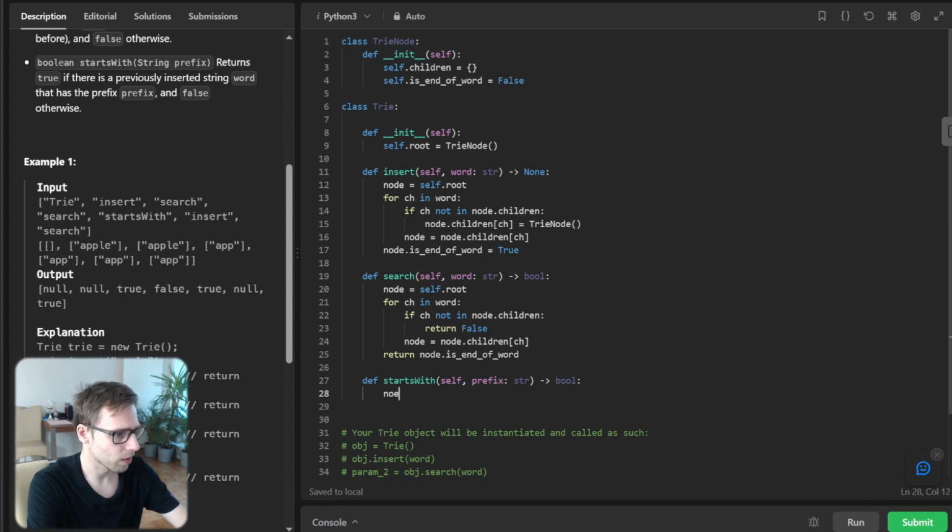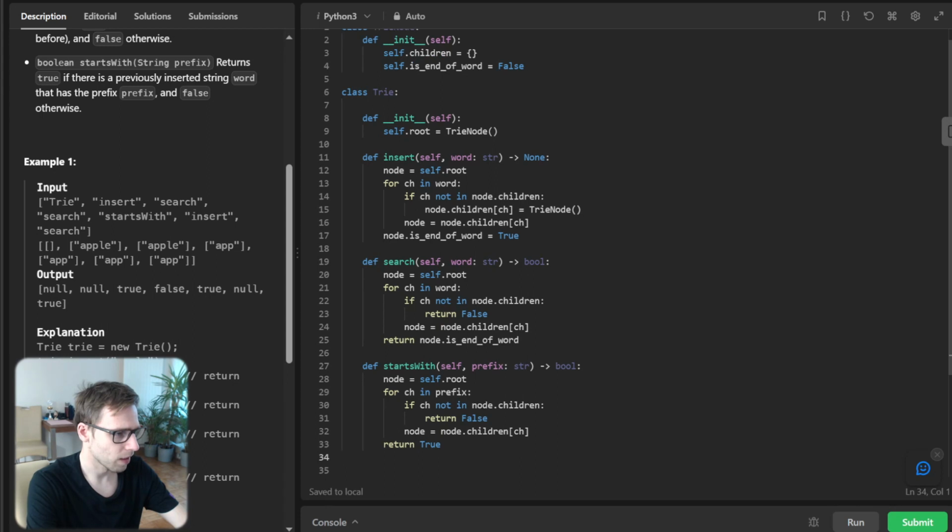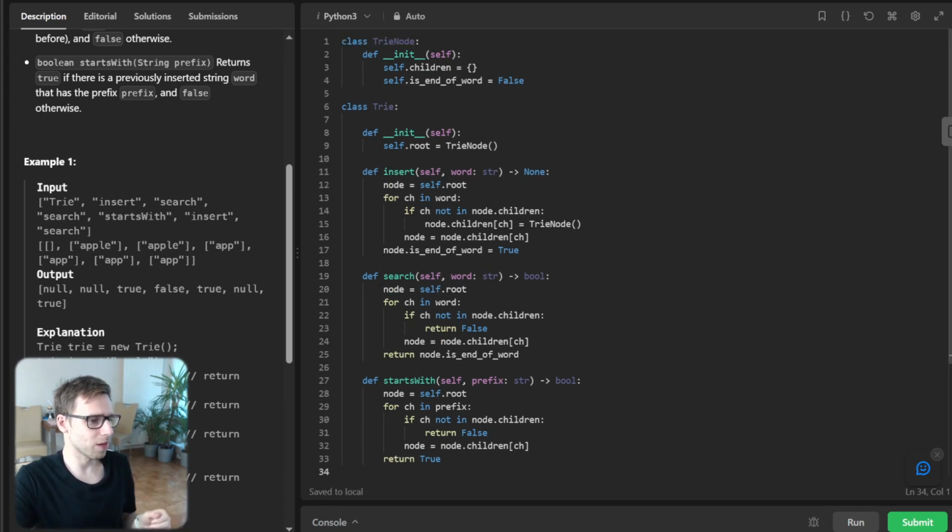So node will be self.root, and for c in prefix, if c not in node.children, return False, and node = node.children[c], and return True. Okay, so this is the whole implementation.